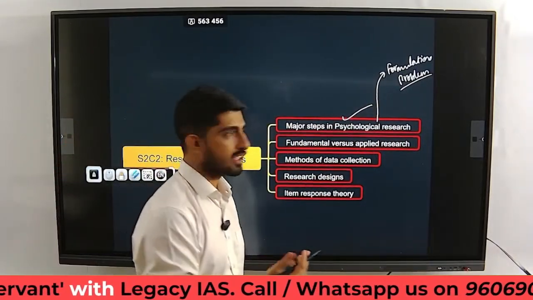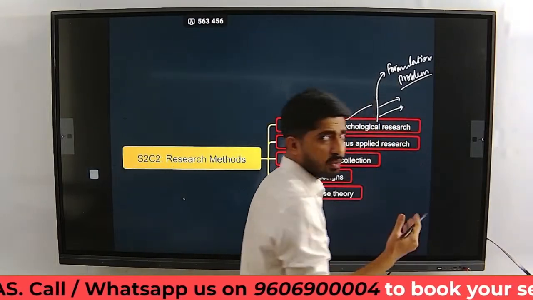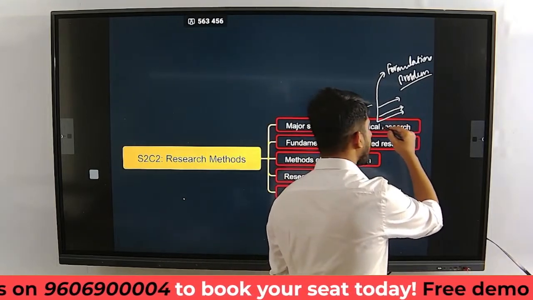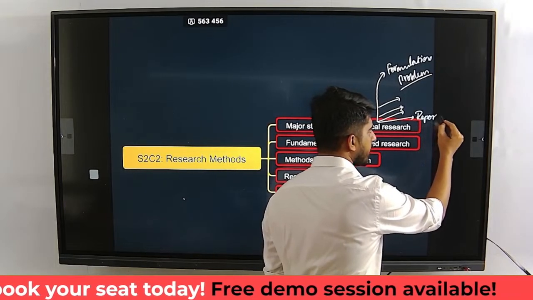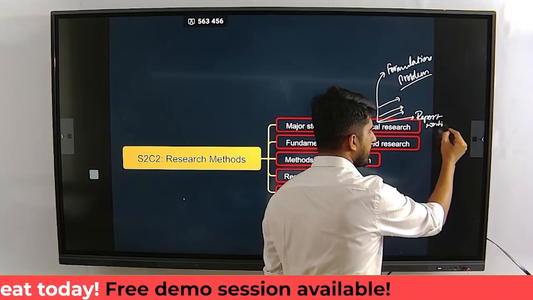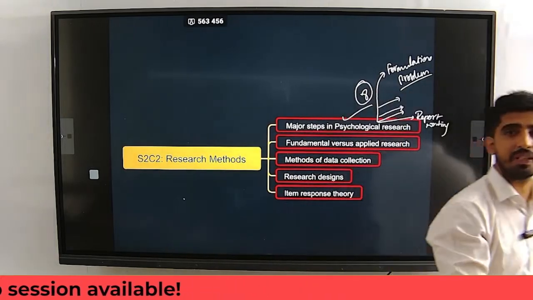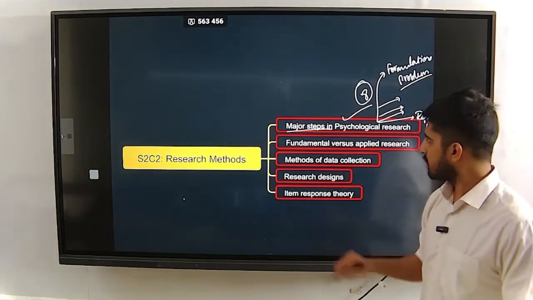That's where you start. After that there are various steps, including hypothesis formulation, and then hypothesis testing and all that. Towards the end you do the report writing. That is the last step. So we have some 8 steps. We are going to go into the details of each of these steps. So those are the major steps in psychological research.